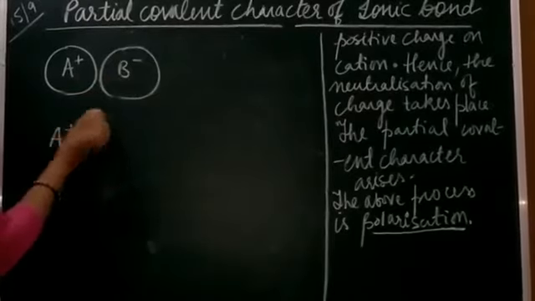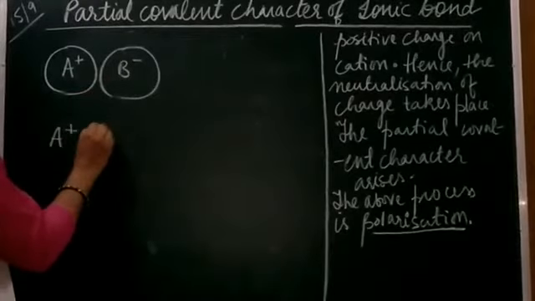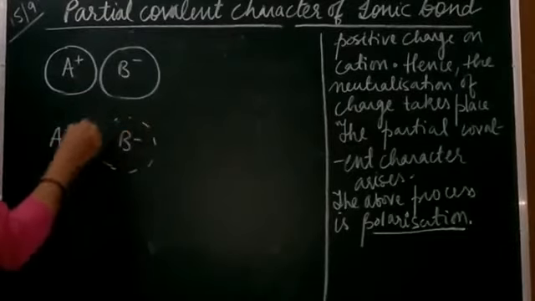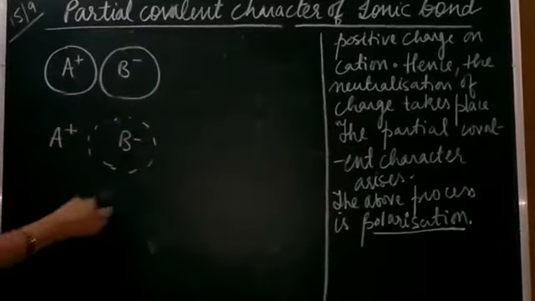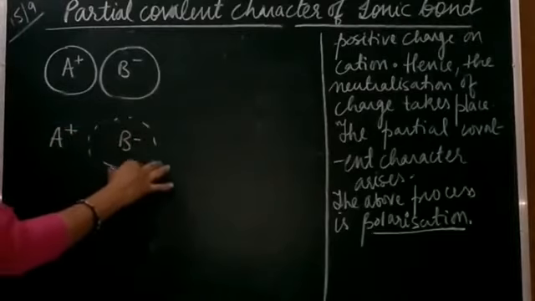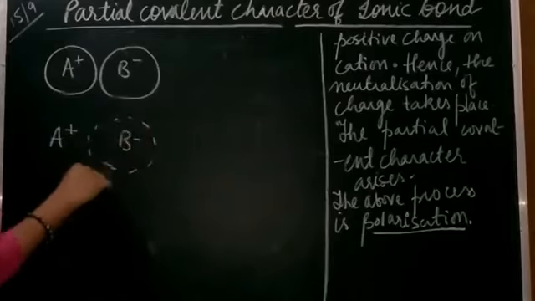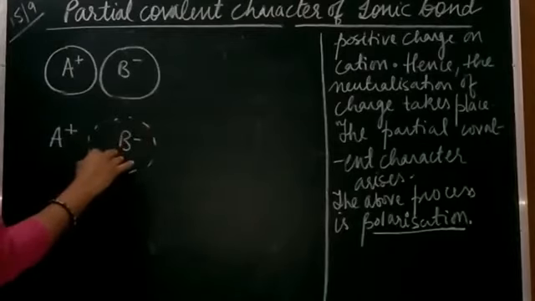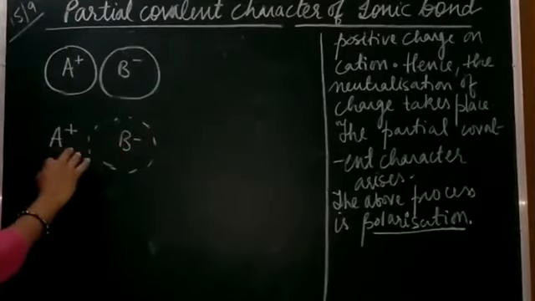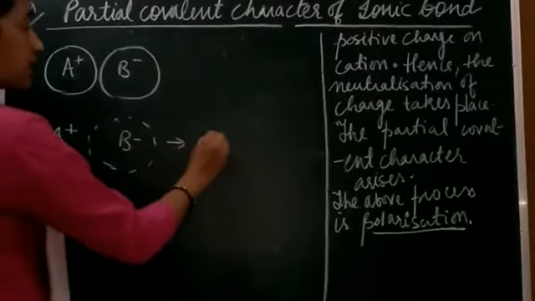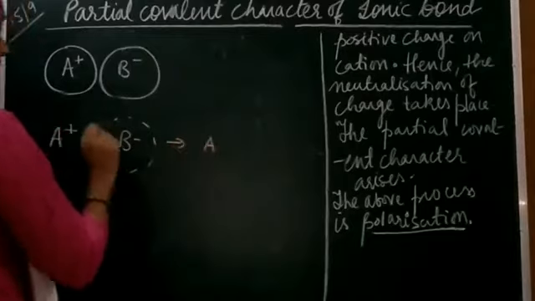So if it is A plus here, and this is the electron cloud, which is at first just dispersed or centered around B negative, that is the anion, right? When it comes near to that cation, what will happen? There will be distortion, right?